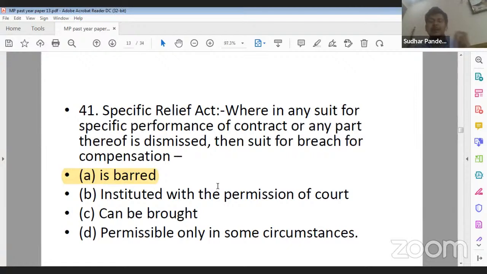Rather, under section 40 of the Specific Relief Act, it is a window available to me that at any point of time where I feel that I am not getting specific performance, I can amend my pleadings, I can amend my plaint, and I can make the addition that I want to claim compensation also along with the specific performance. In that case, in that particular suit of specific performance, I can claim compensation, not a separate suit for compensation. I hope it is clear to you, Ujjwal ji.